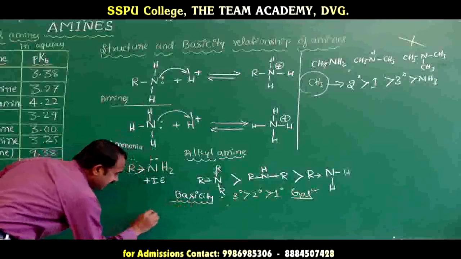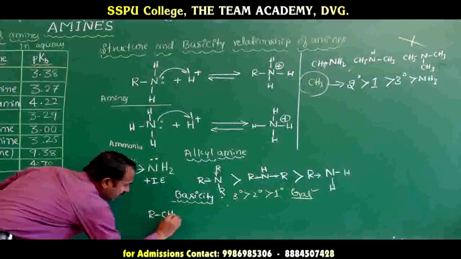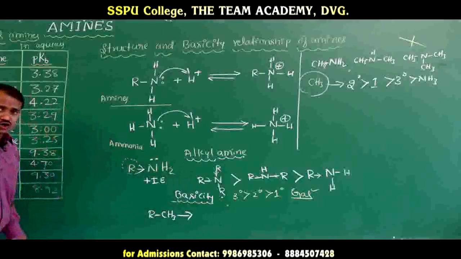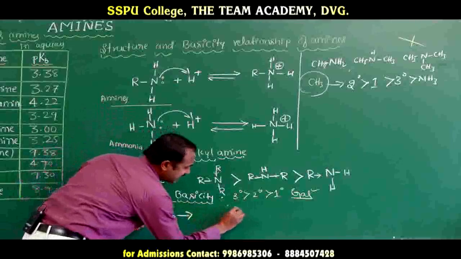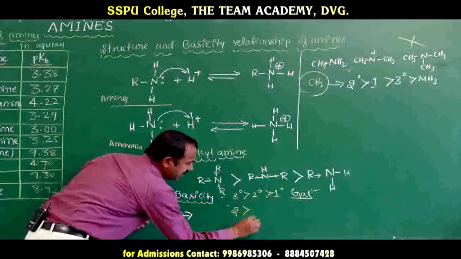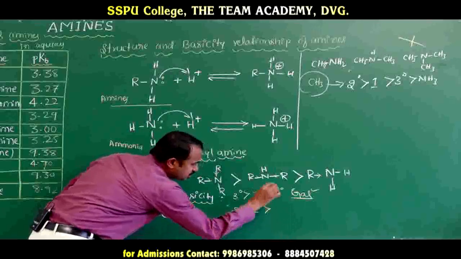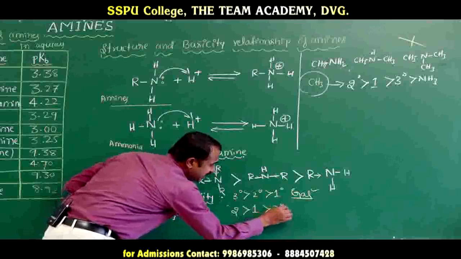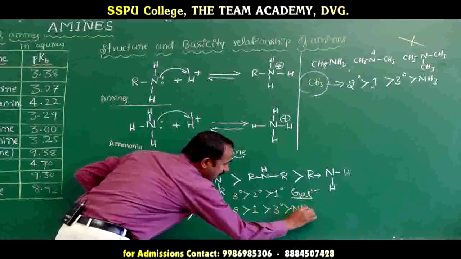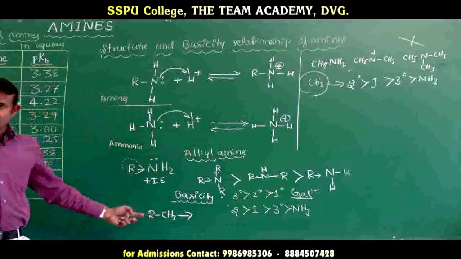When R equals methyl, the basic strength order is: secondary is more basic than primary, primary is more basic than tertiary, and tertiary is more basic than ammonia. Okay, this is the important factor.